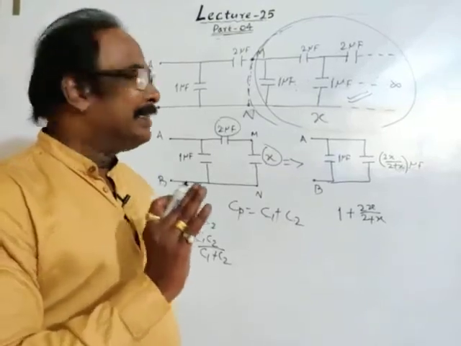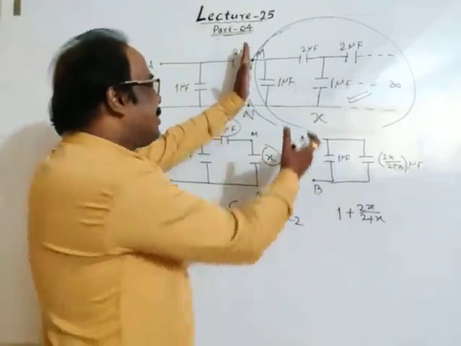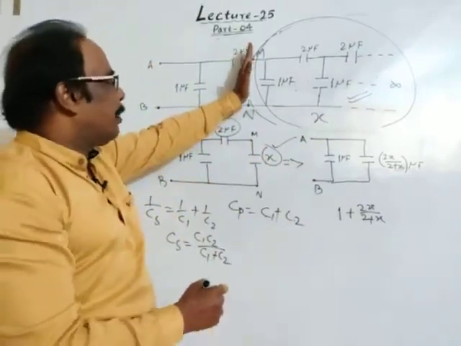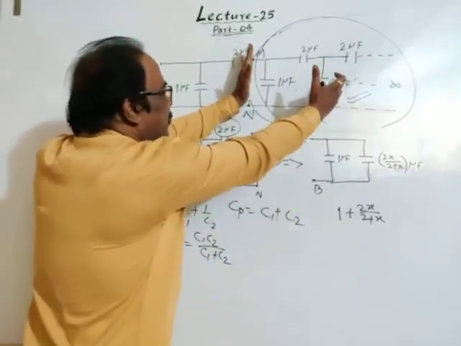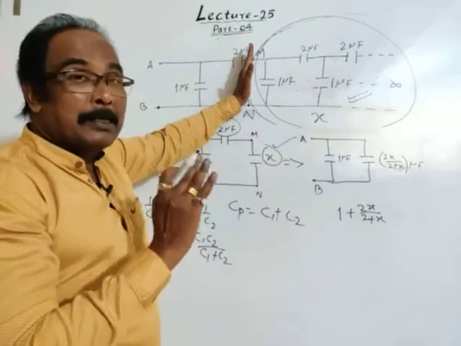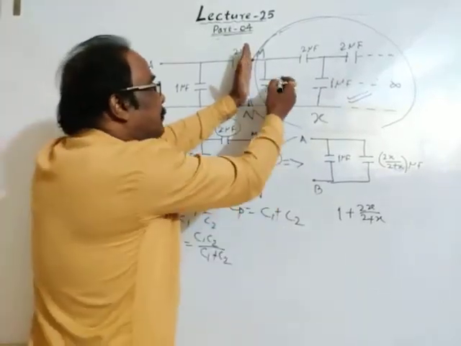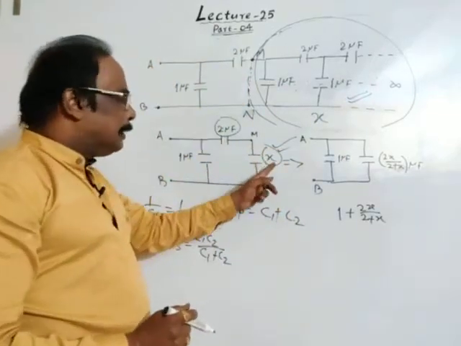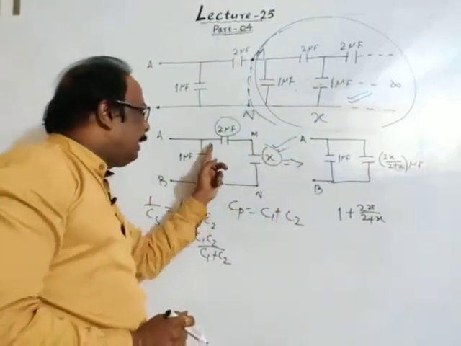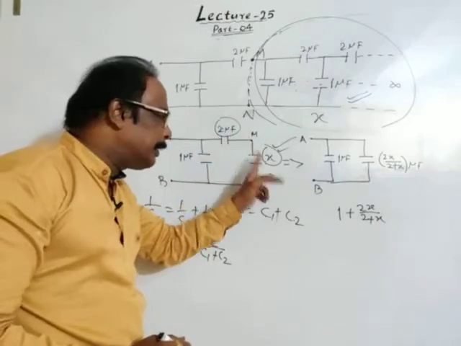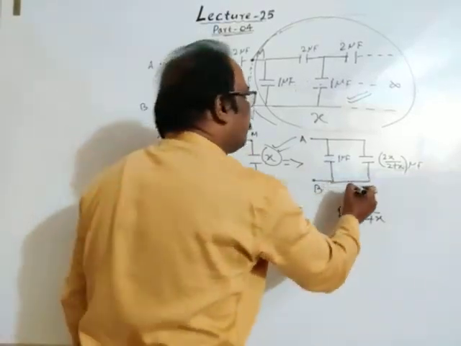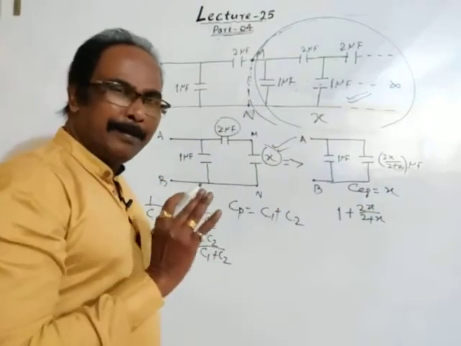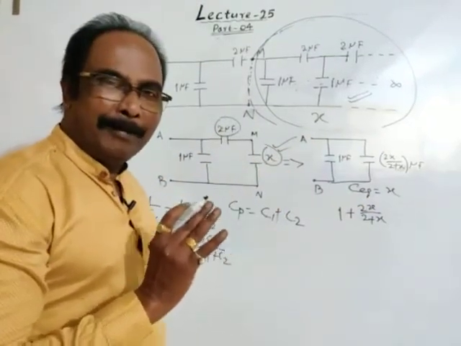But see, the sum of infinite capacitances is X. Now this is X. If we add only two capacitances with X, then the equivalent capacitance will be X. Is it clear?